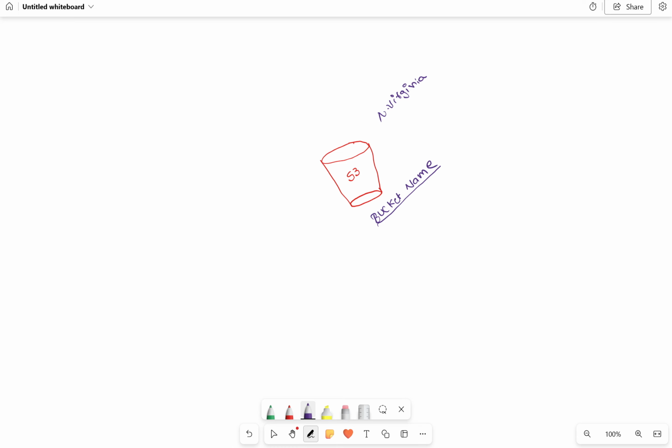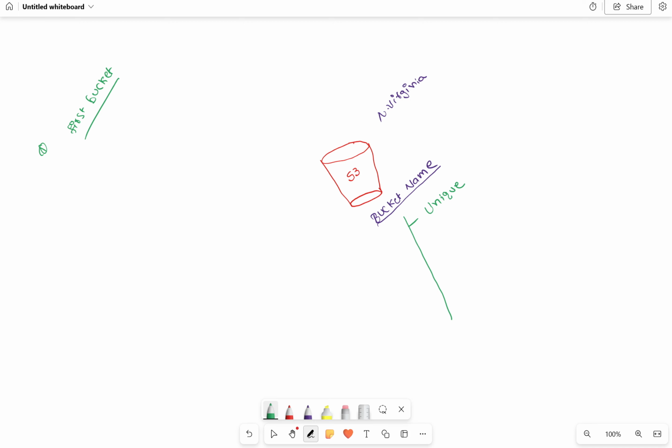While assigning the name to the S3 bucket, we must follow some rules. What are those rules? It must be unique across all AWS accounts. For example, if in my AWS account I create one bucket called, let us say, first bucket, nobody else can use the same name for their S3 bucket.